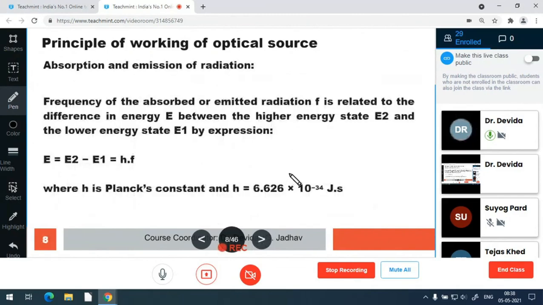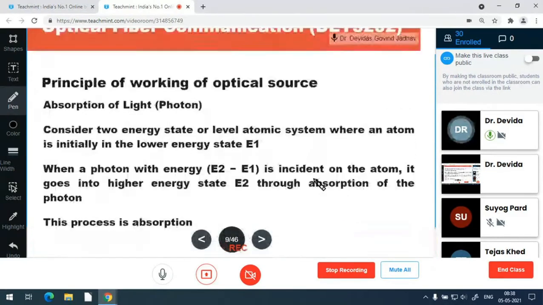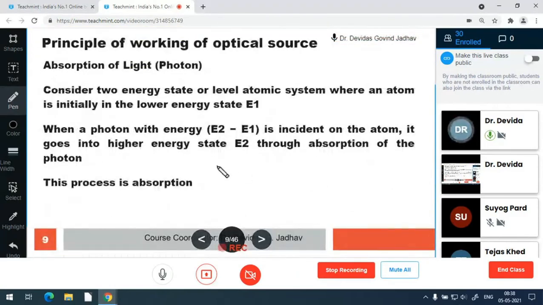In absorption and emission of radiation, in both cases the energy and frequency relation is E equal to hf, where E is E2 minus E1. E2 is the higher energy state and E1 is the lower energy state, and h is Planck's constant, 6.626 times 10 raised to minus 34 joule seconds. In the absorption case, whenever a photon is absorbed, the atom is transferred from energy state E1 to E2.